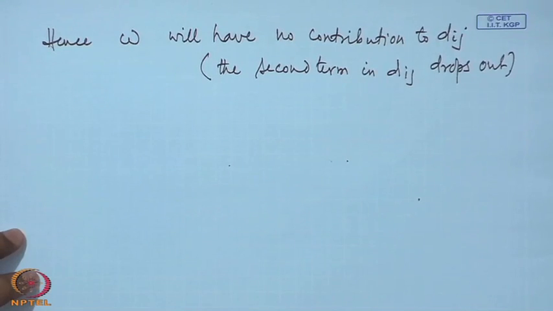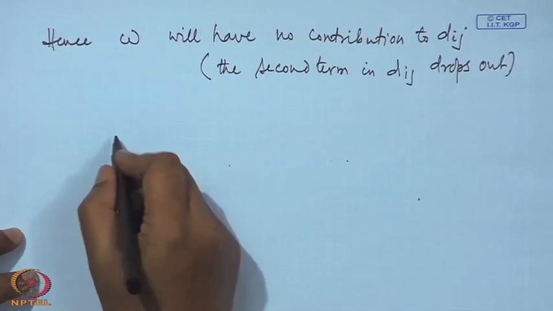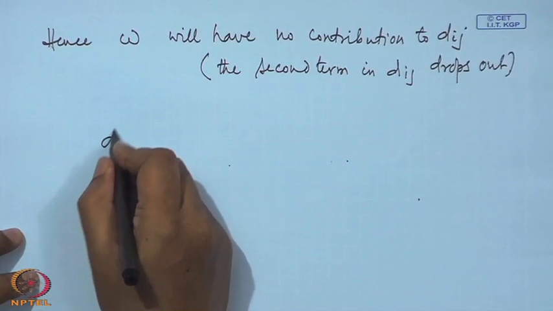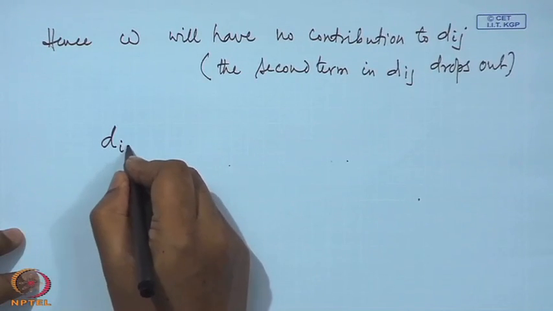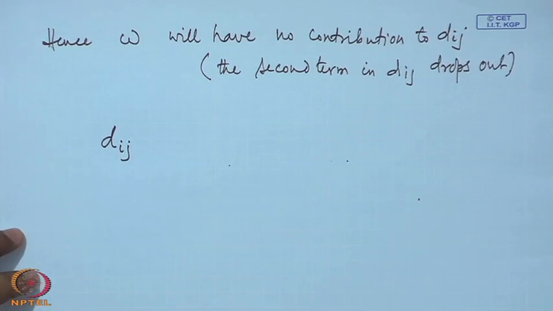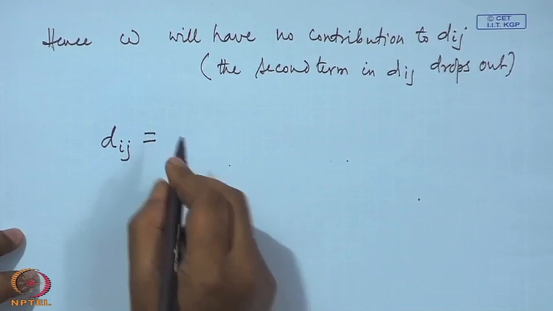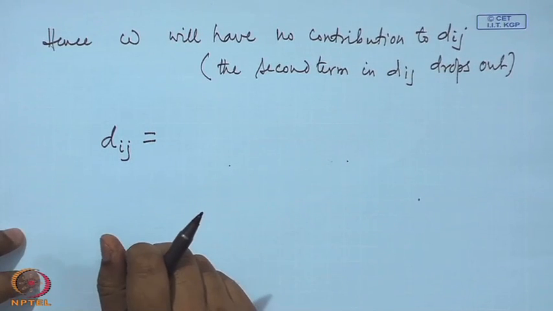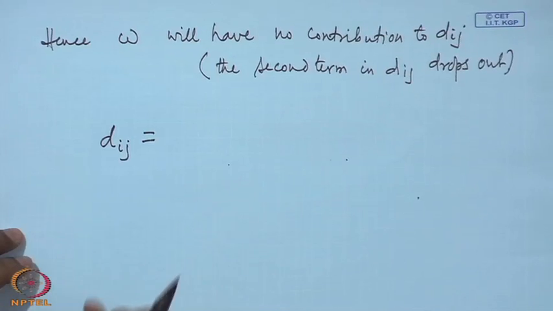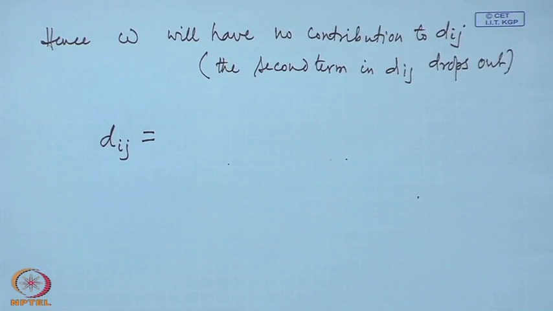So, now we can write what D_ij is. Tell me what D_ij is now. D_ij equal to, we need not write A_ijkl now.